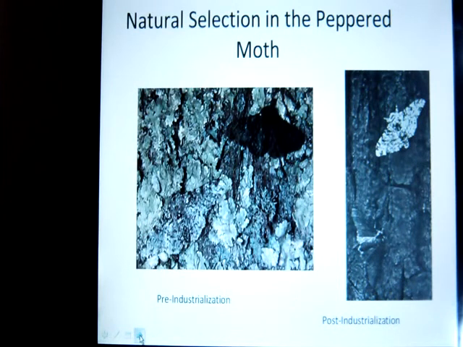However, after industrialization, when they started to build factories and pollute the air, those trees became a blacker color. Now, who has the advantage? These white peppered moths, who used to have an advantage, are now very conspicuous to a potential predator, whereas these black guys now have the advantageous trait. These are the guys that are more likely to survive, reproduce, and pass on their traits to the offspring.